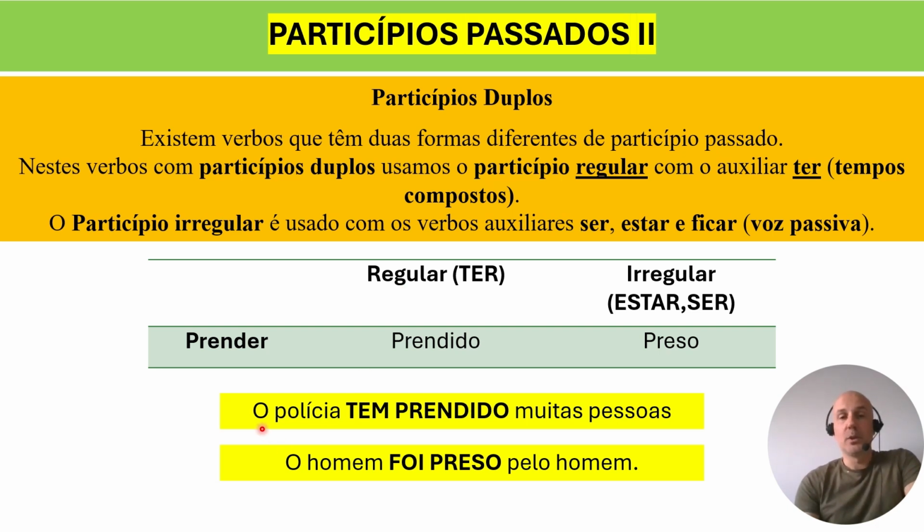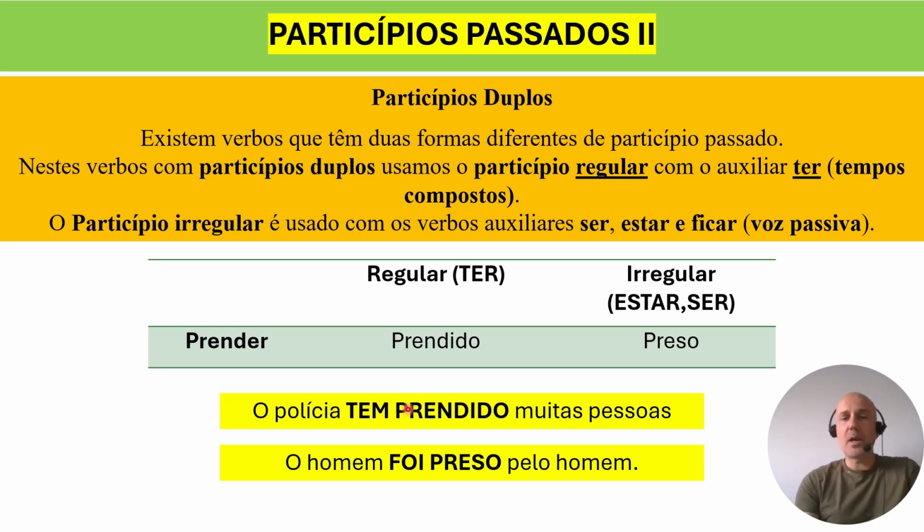An example: o polícia tem prendido muitas pessoas. As you can see, o polícia tem, this is the verb ter, so we have to use the past participle, so it's the regular past participle. The translation is: the police officer has been arresting many people. So tem prendido is another example of a structure, a compound tense that you will learn on level B1. Okay, so in the meantime, let's just translate.